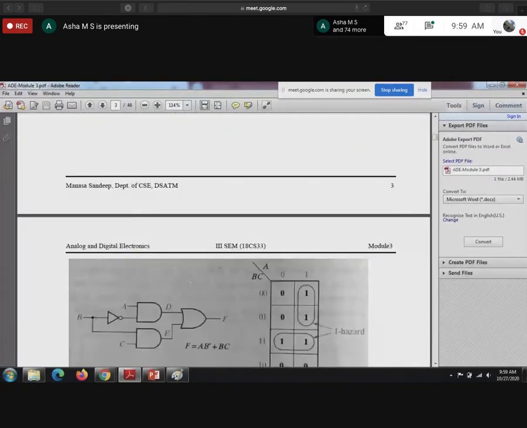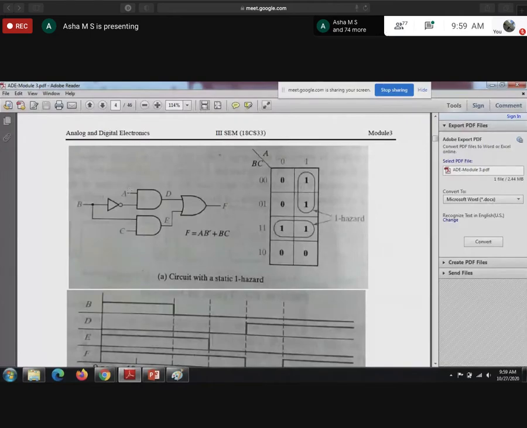In this circuit, I have three inputs A, B, C. This combinational circuit is made up of two AND gates, one inverter, and one OR gate. One inverter is nothing but a NOT gate.